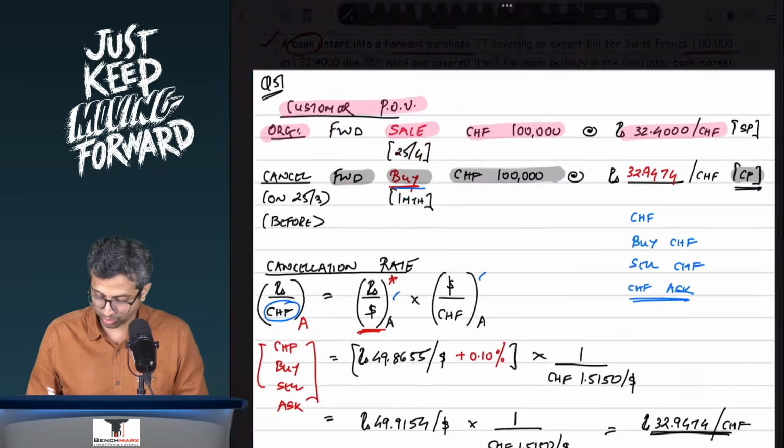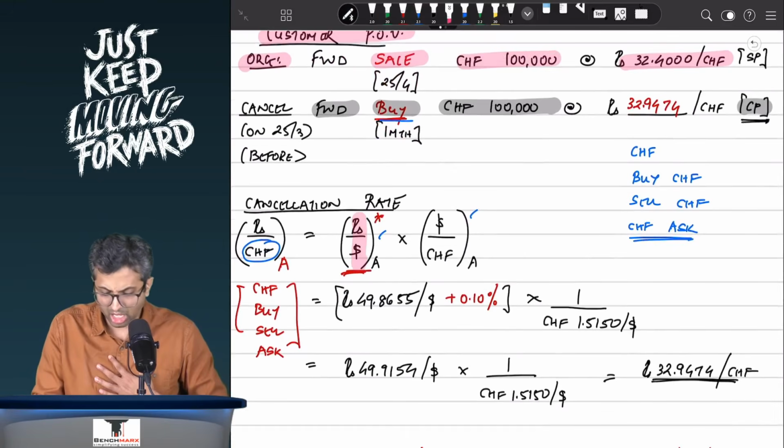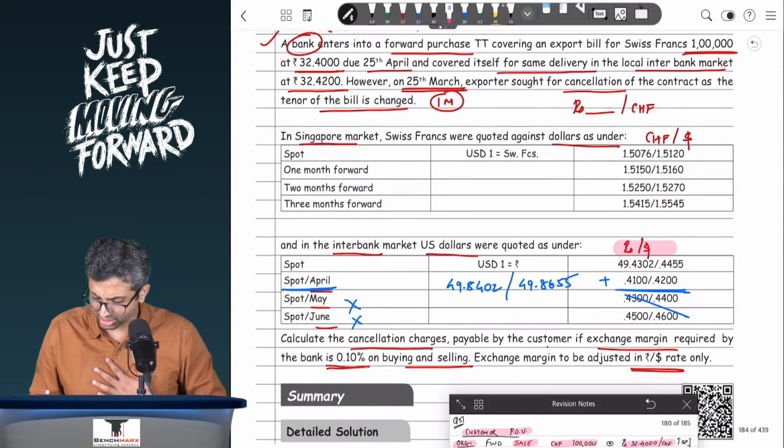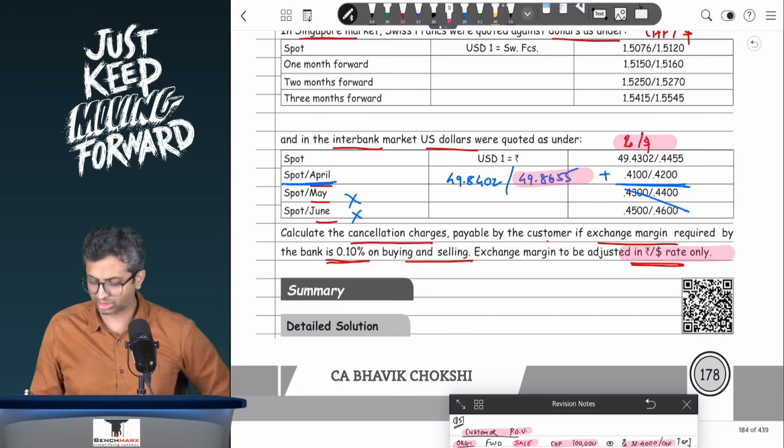The question has rupees per dollar. Cross rate, we say that if the rate that we want matches with the rate which is given in the question, you want rupee per dollar, and the question also gives you rupee per dollar, in which case the ask rate is directly 49.8655. There's some exchange margin. The question says the exchange margin is to be adjusted in the rupee per dollar rate.